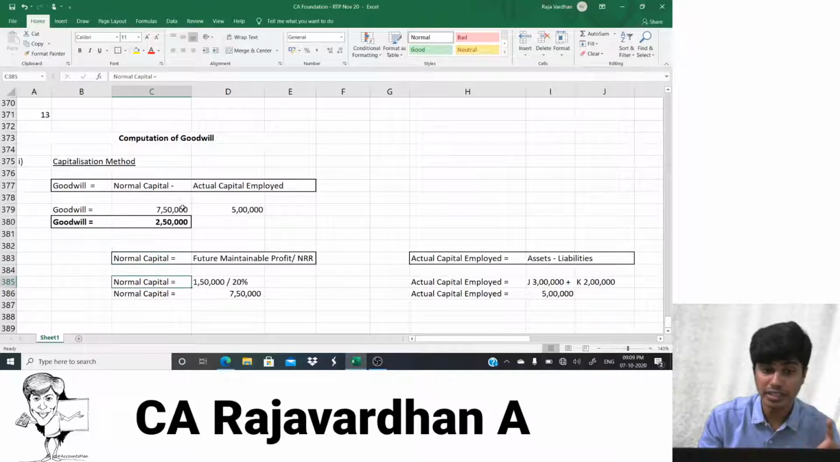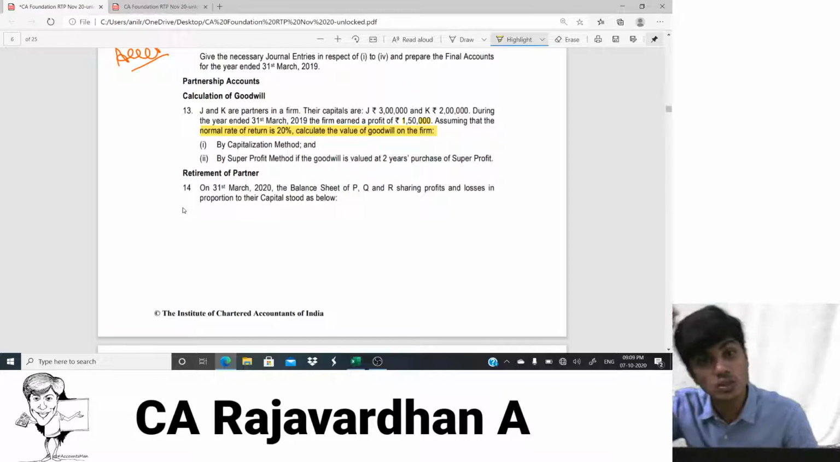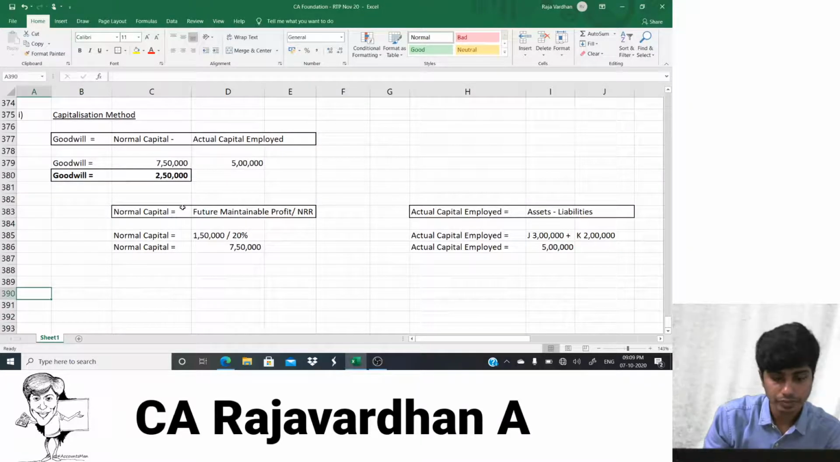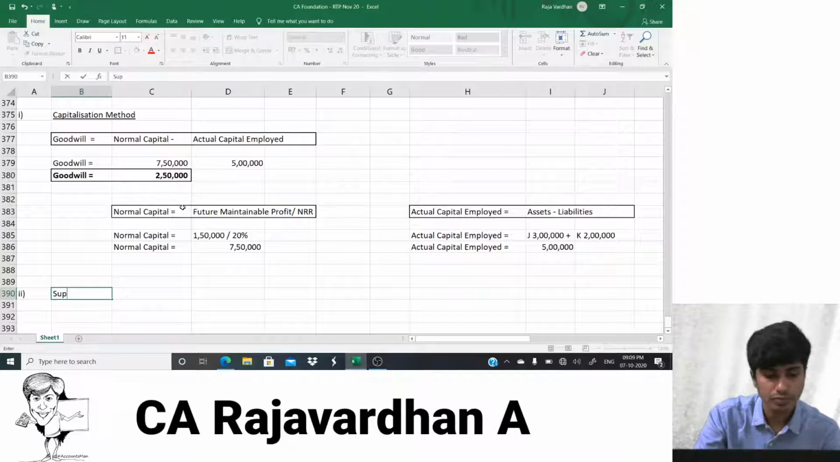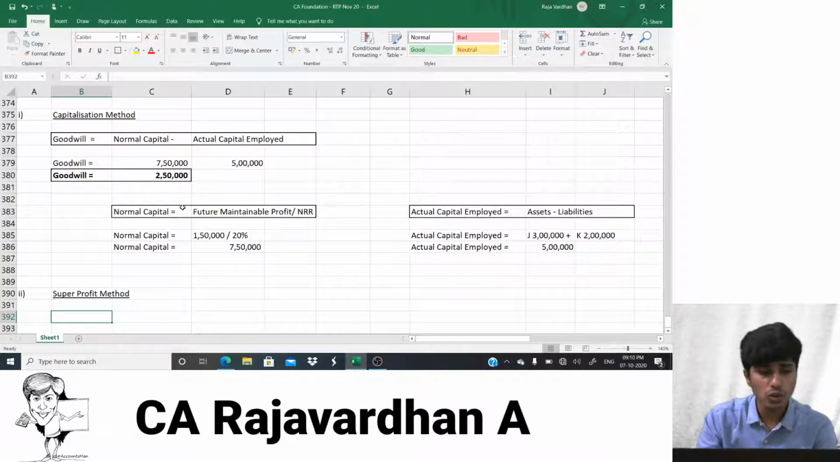Next, the question doesn't end here. The question goes on. They've asked us to compute goodwill under super profit method. Look at the question. So they've asked us to find it under super profit method. So I'll do this. Don't worry. How do we find goodwill under super profit method is the question now.